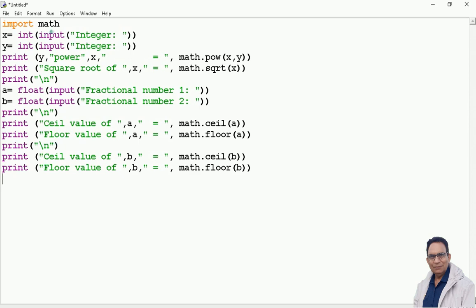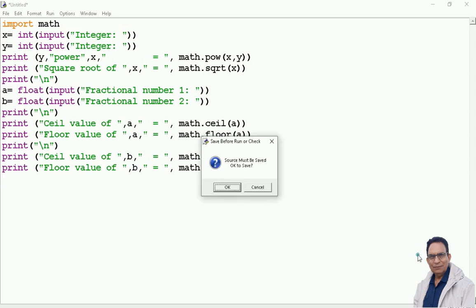Further, to use the functions belonging to the math module, let us see the format of it. The name of the module math dot name of the function and a list of parameters if any required. So here two parameters are there. With sqrt I am going to use one parameter, the same with ceil and floor, a single parameter is used here. To understand the working of these functions, let us press F5.